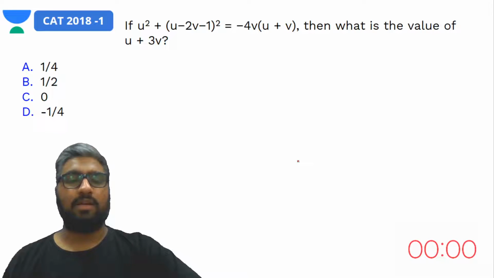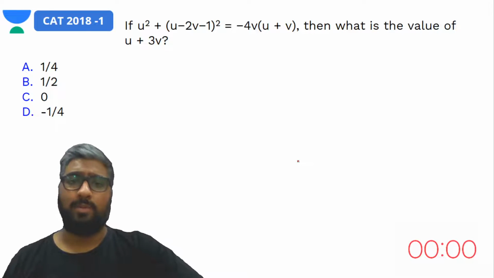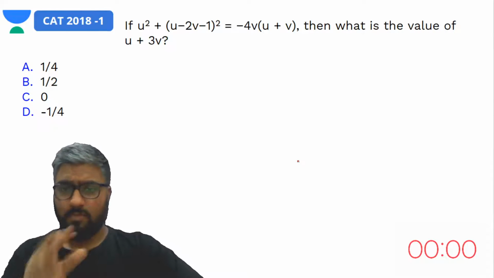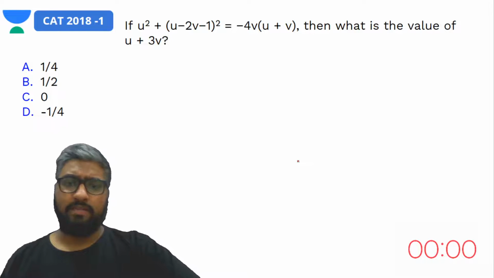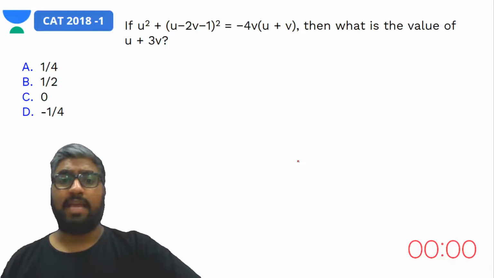So here what do we have? We have a quadratic equation. But then the difficulty here is what? There are two variables, right? Two different variables, u and v. So we might want to find something out, do something about that, right? Whenever you have multiple variables, you should either be able to find out the ratio between them, u and v.